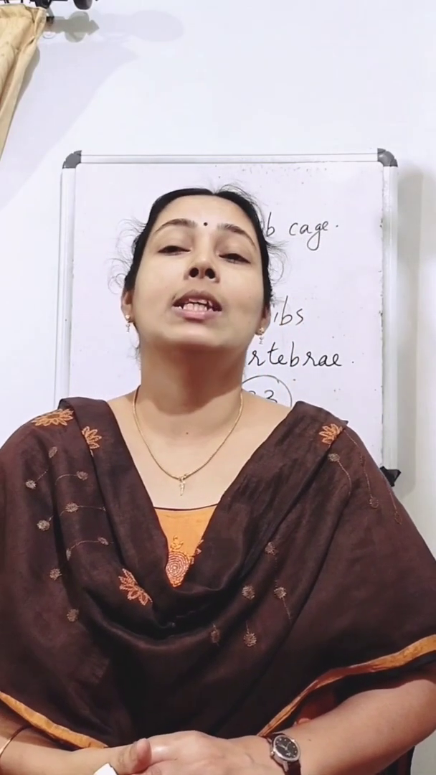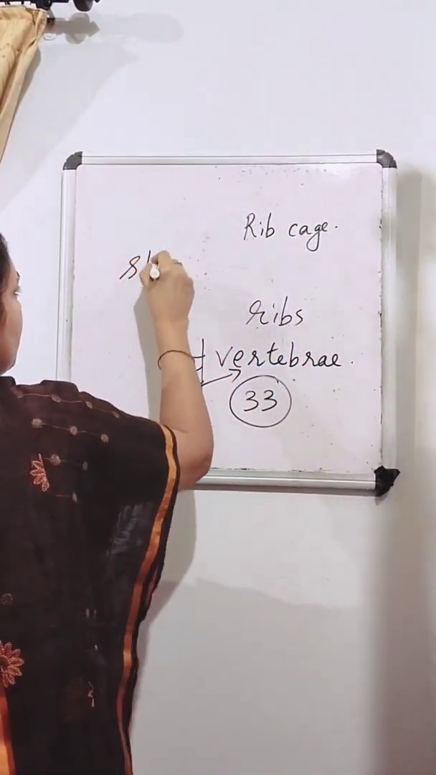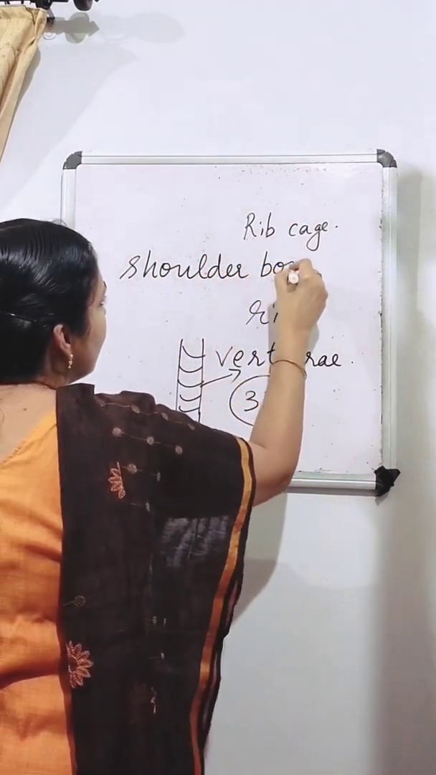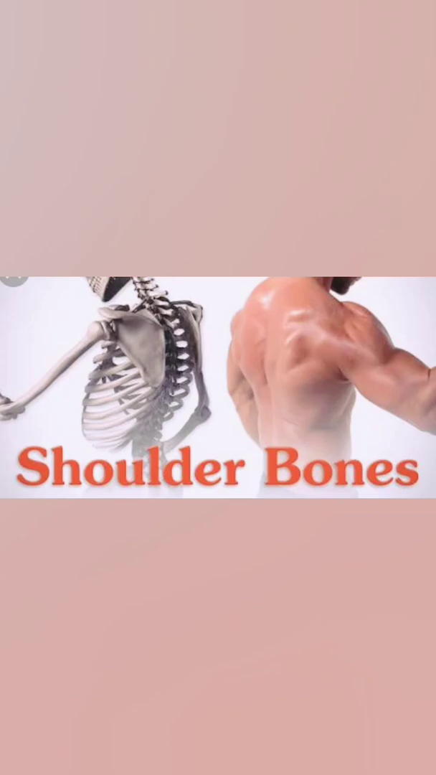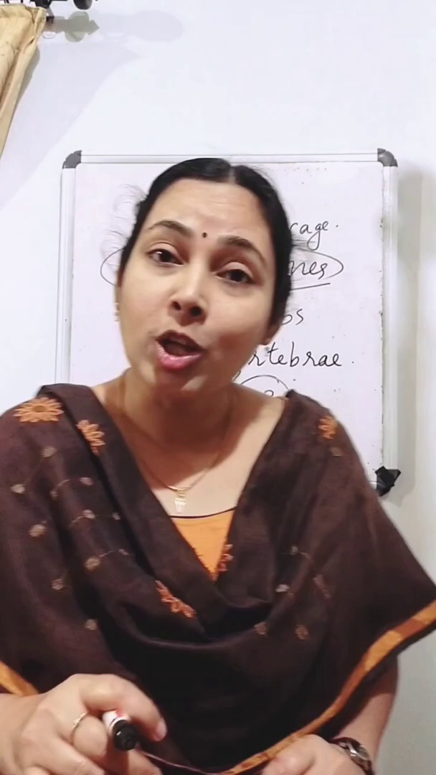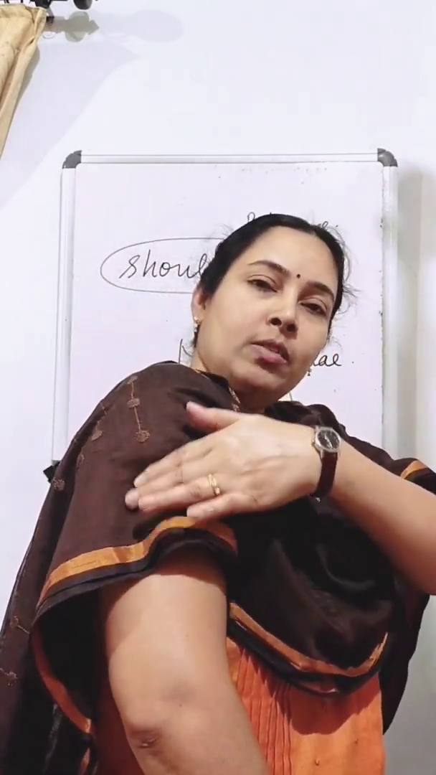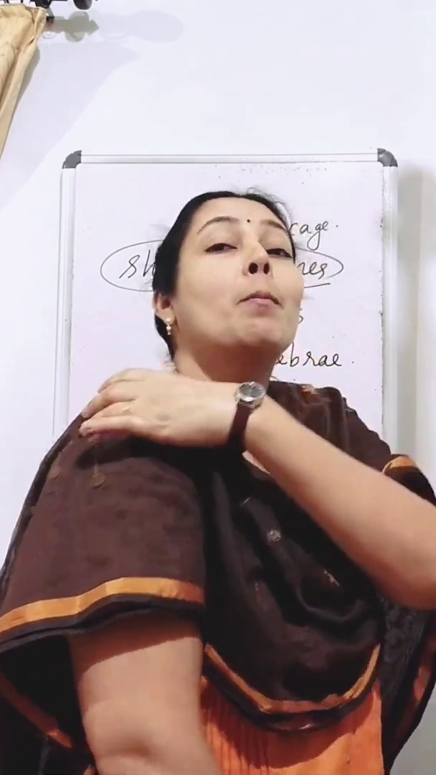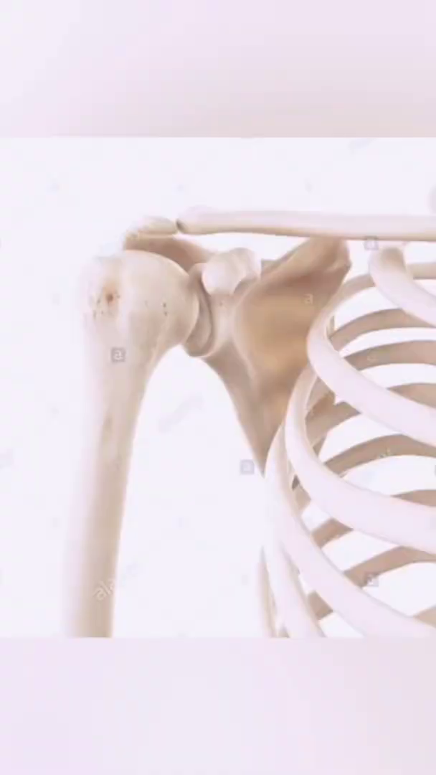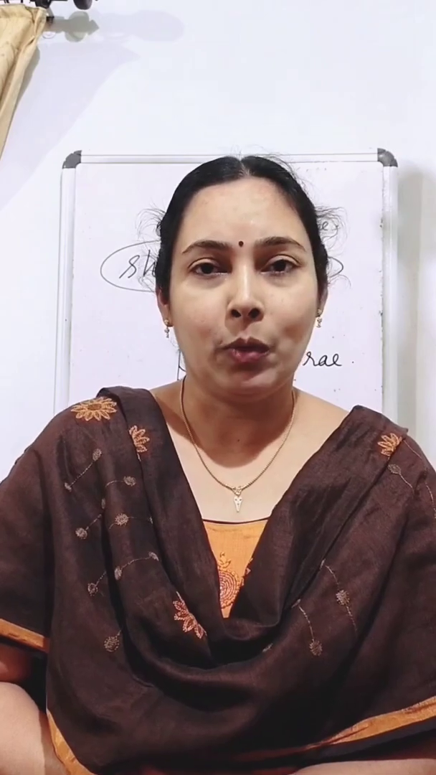These prominent bones in our shoulder are called shoulder bones. So the bones in our shoulder region are called shoulder bones. When we were discussing joints, we saw that the shoulder bone is joined with the bone in our upper arm by which joint? By a ball and socket joint. So another bone in our body is the shoulder bone.